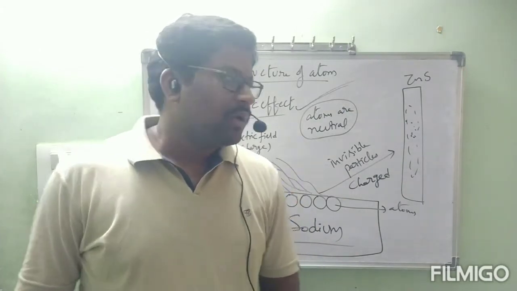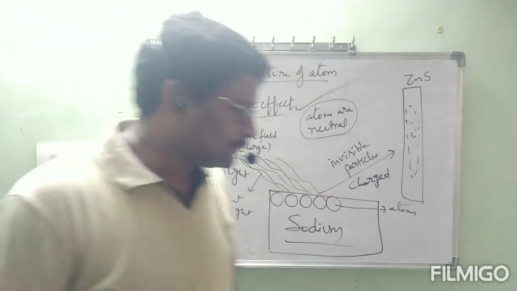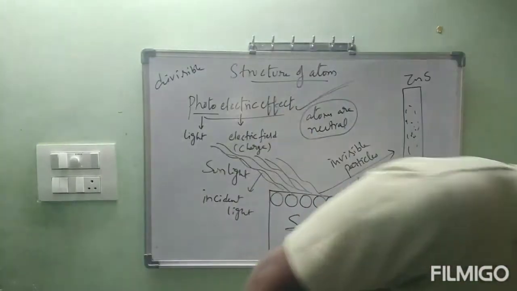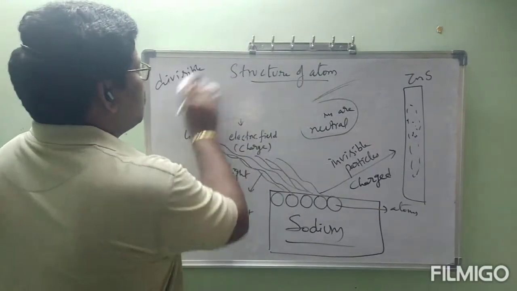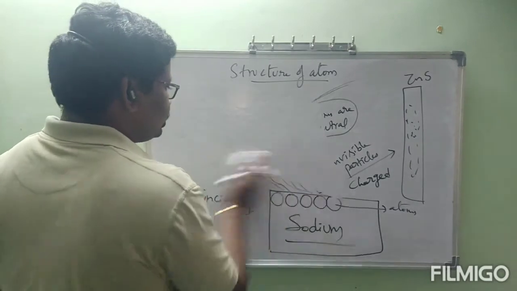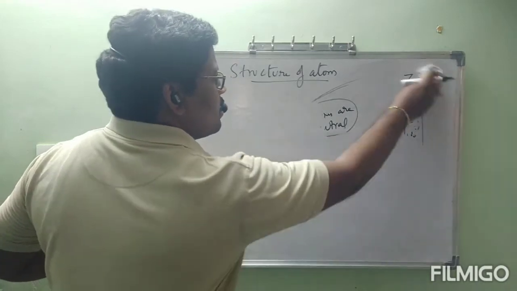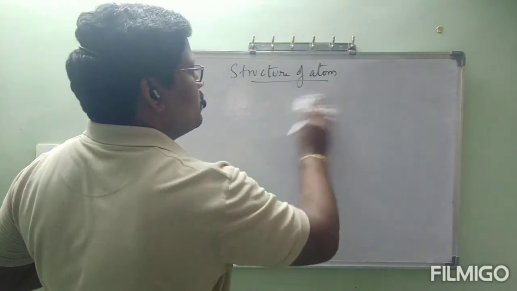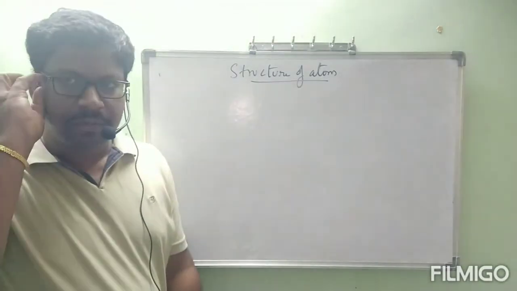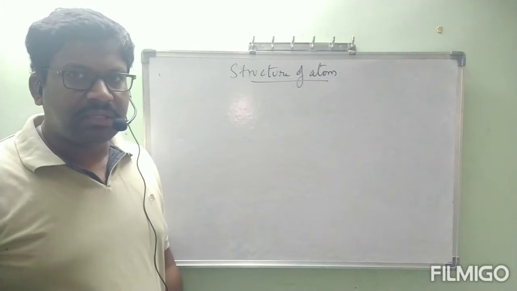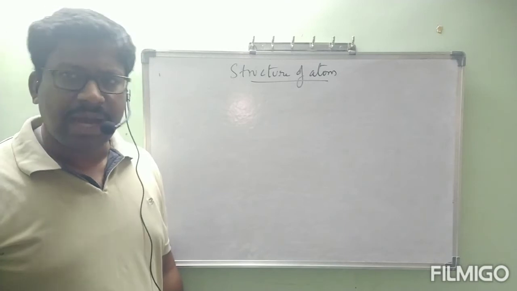Now, what about the particles present in the atom? Until Dalton's atomic theory we thought that atoms are indivisible, but now we know atoms are divisible.